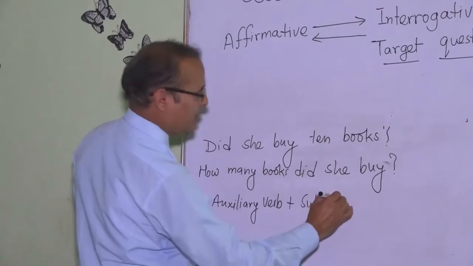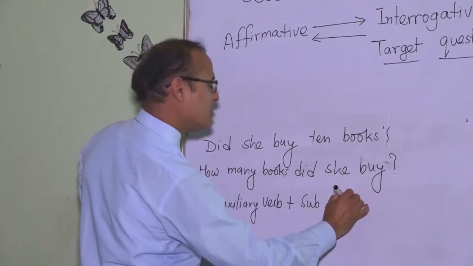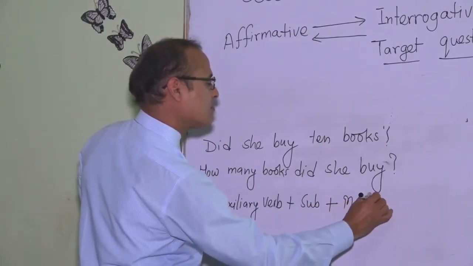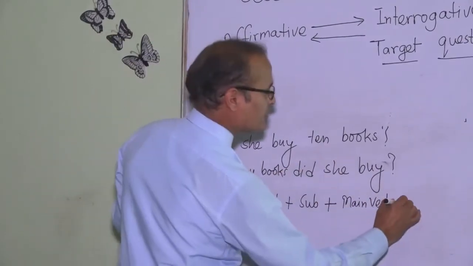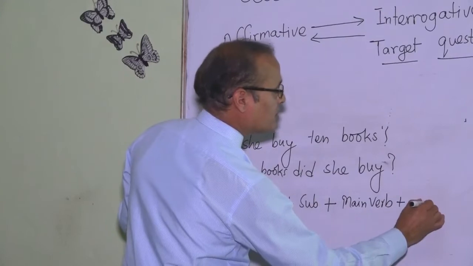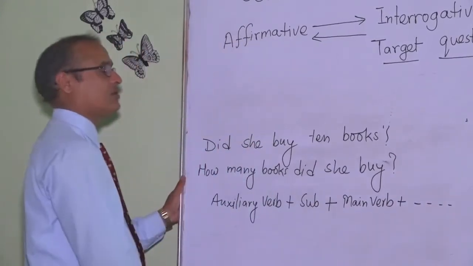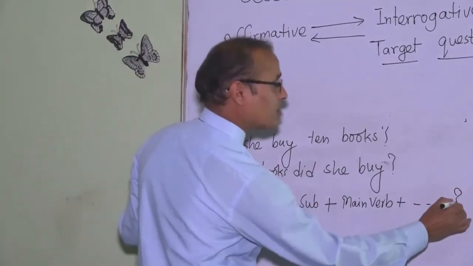Buy is the action verb or we can say main verb, and 10 books are other words, object or other words, and the question mark.